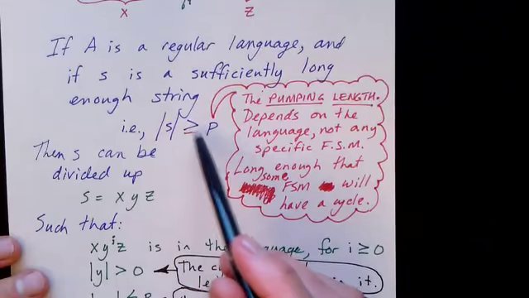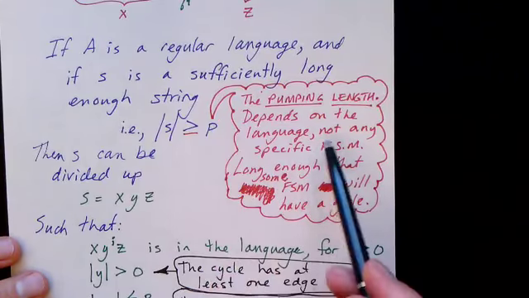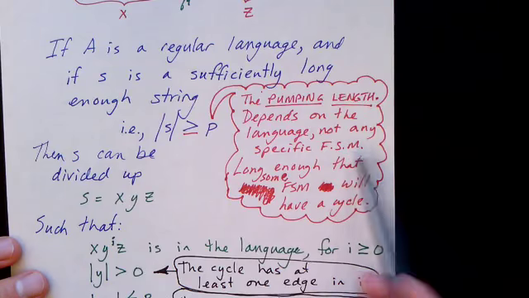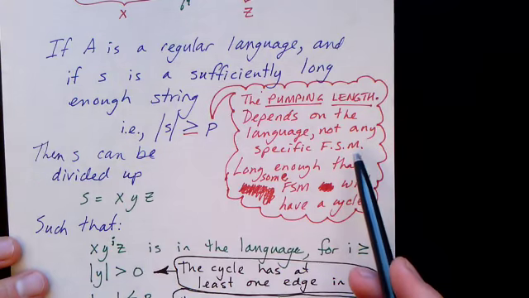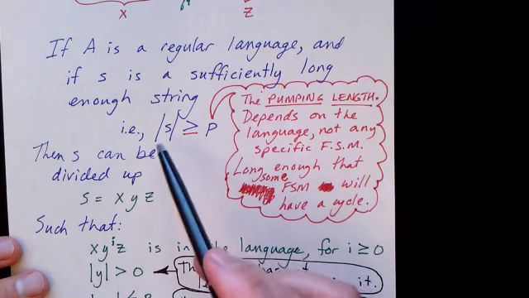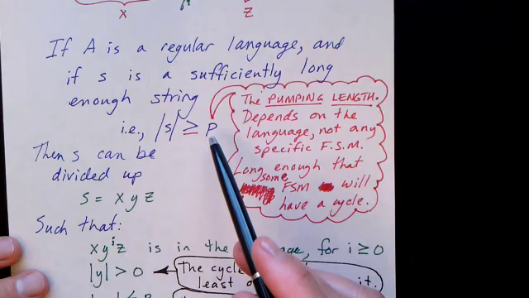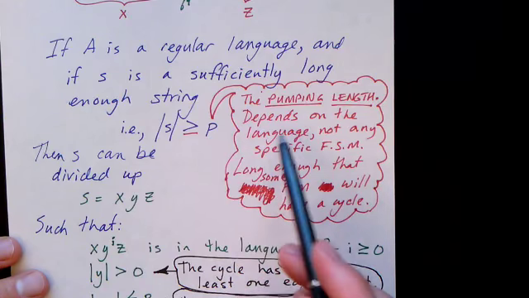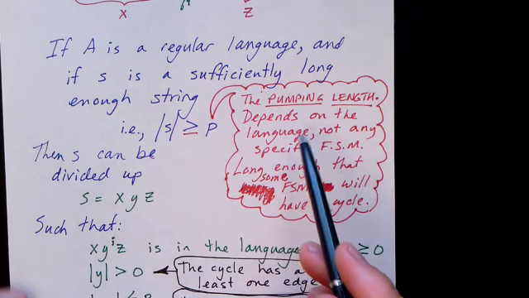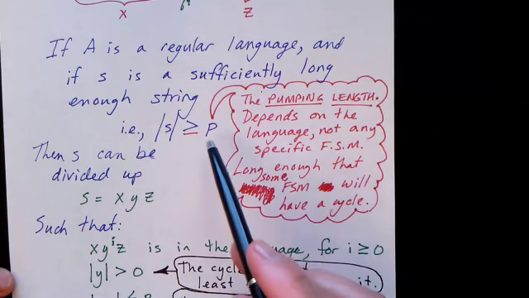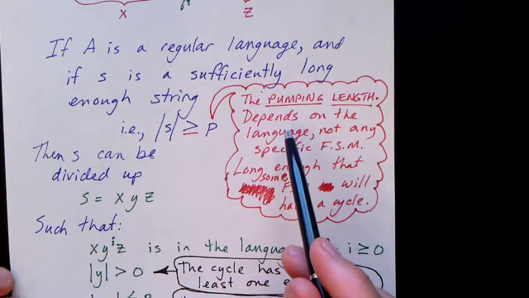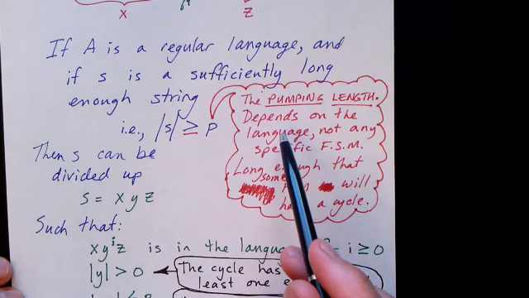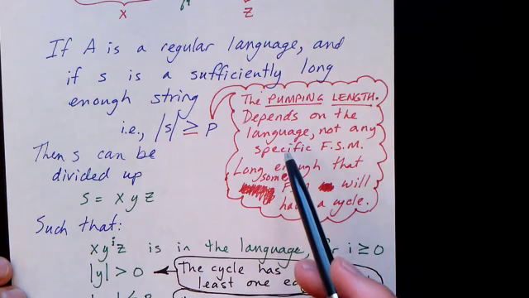Now notice that this p is a function of the language, not of the specific finite state machine. Now it may be that you can create a finite state machine that would accept string s without going around a cycle. But the point is that every language, if it's regular, has this pumping length, p. So one way to think about this might be to imagine that I've got a regular language. Let's look at the minimum finite state machine. And from that we can find out a p. Okay?